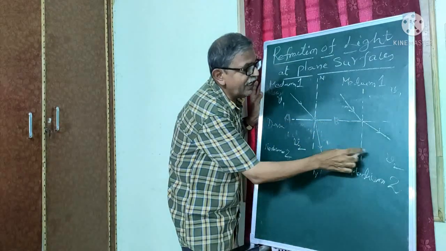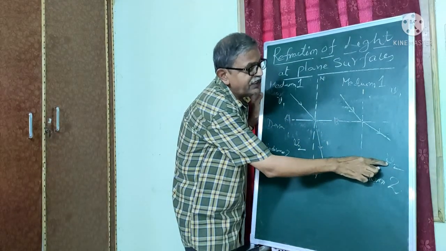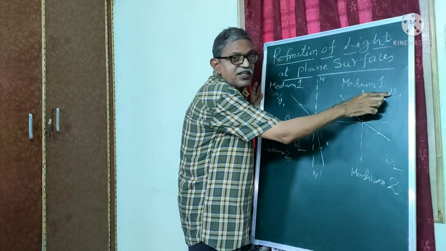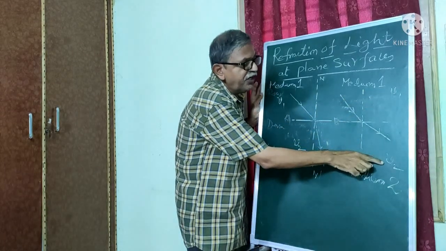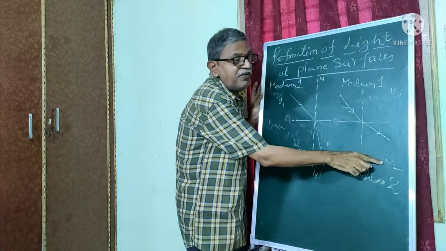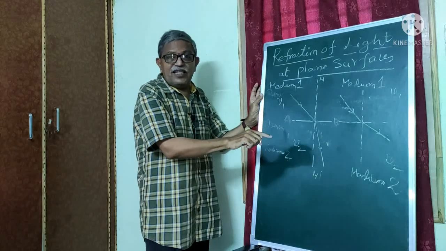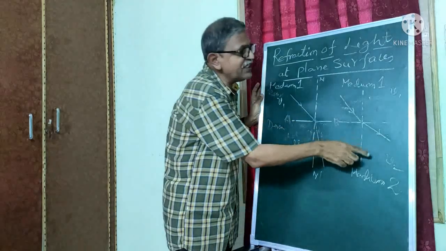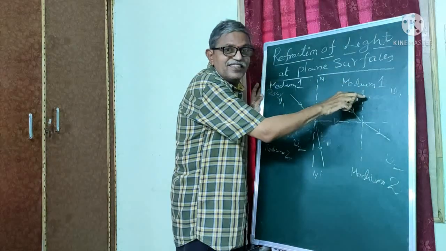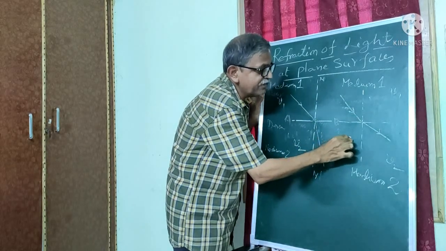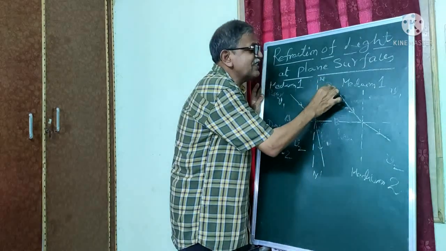That means here again, the velocity of light in this medium is V2 and in this medium is V1. If V2 is greater than V1, then what happens? It is a rarer medium, and the other is a denser medium.